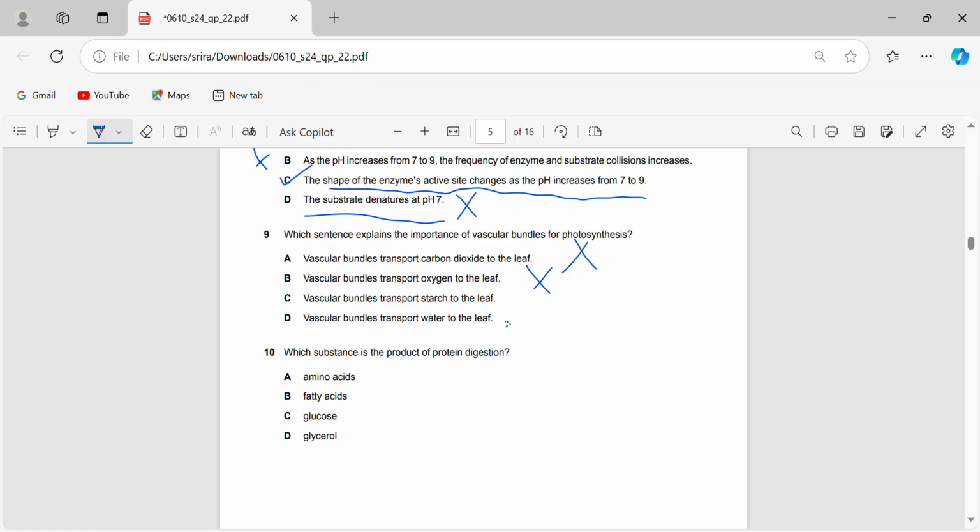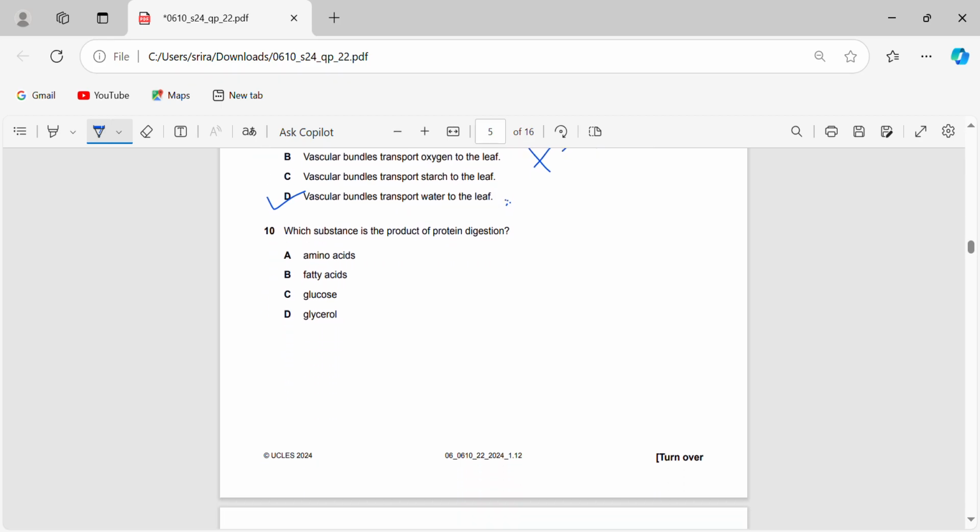With leaves, you have to differentiate. They transport sugars as sucrose and they store sugars as starch, and they produce sugars as glucose. So actually they only transport sucrose, and that too not to the leaf most of the time, but that depends on the season, etc. Here we're not going to look too deep into it. D is the obvious right answer, so let's just go ahead with D.